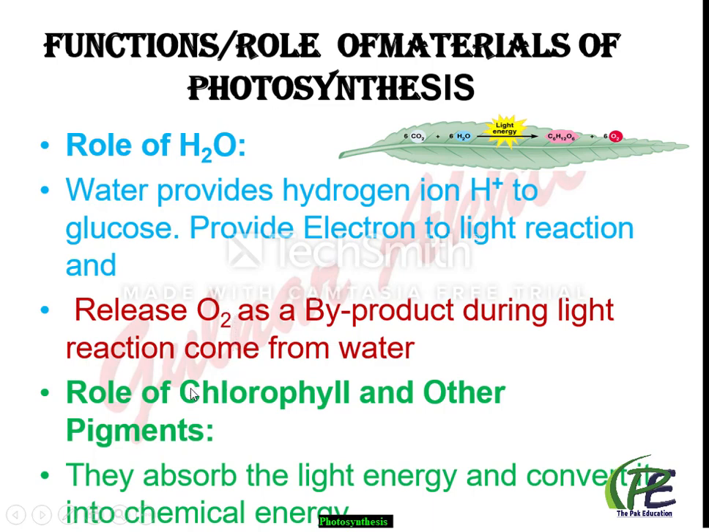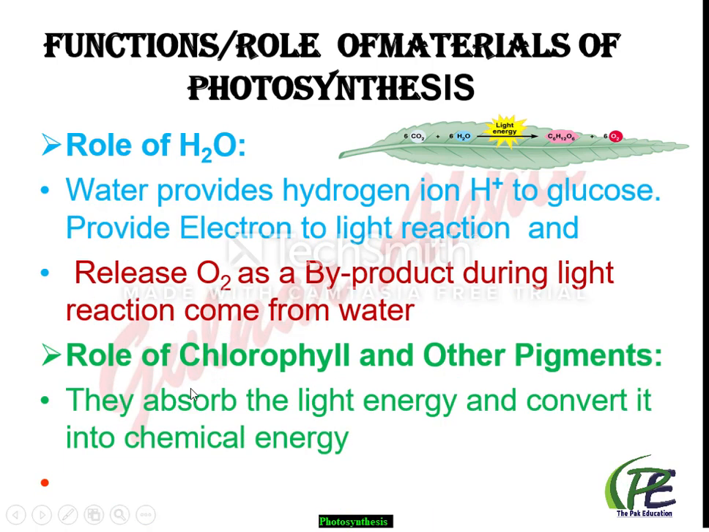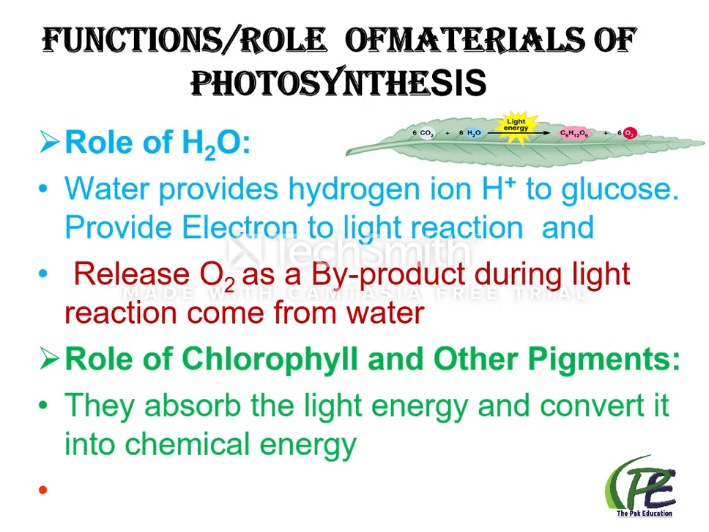Next, the pigments. These pigments absorb the light energy and convert it into chemical energy. Basically, this is the main thing, the pigment, through which these organisms can utilize the other ingredients and make their own food. Because if we observe carbon dioxide, water and light, all these things are also available to heterotrophic organisms including us. But we cannot do photosynthesis. Why? What is the reason? Because we haven't chlorophyll and other pigments.